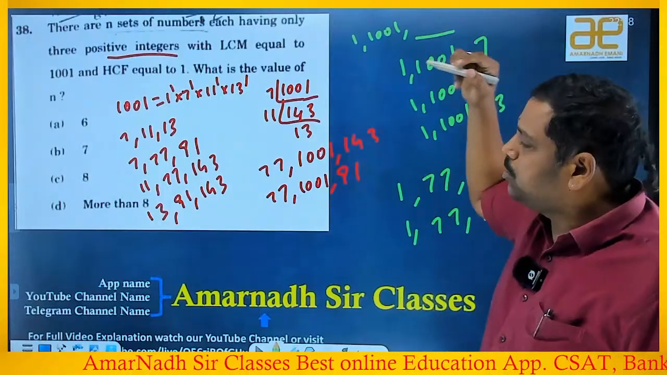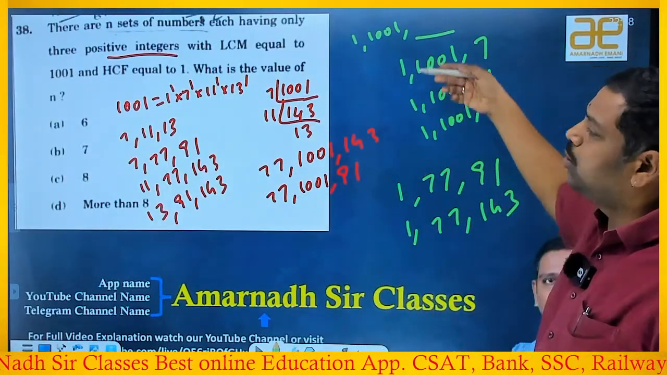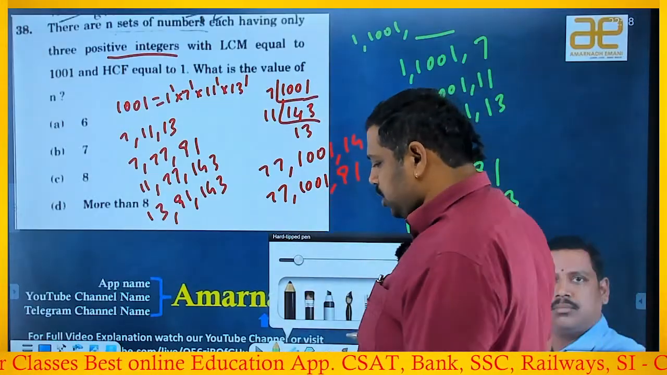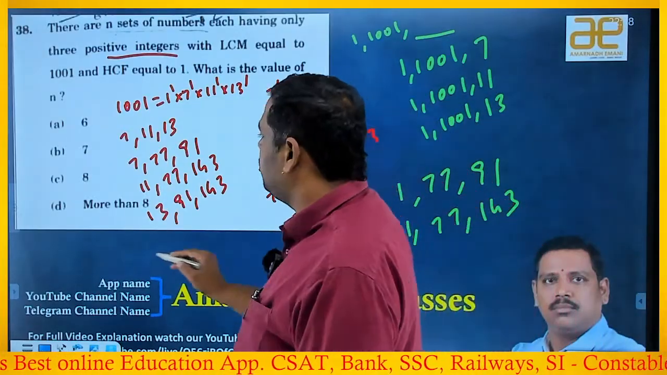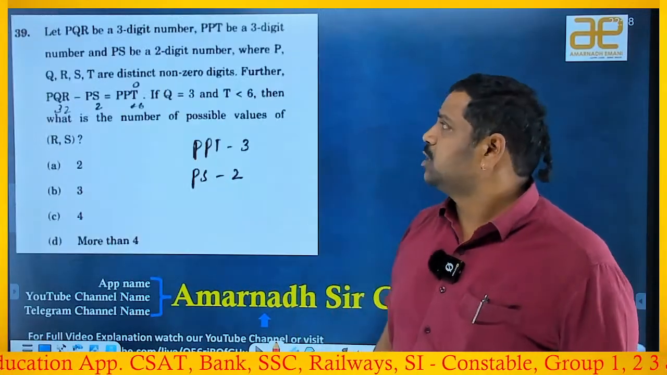So now, how many possibilities did you get? 1, 2, 3, 4, 5, 6, 7, 8, 9. More than 8 you got, right? So no need to check the remaining. So happily, the answer is more than 8. D is the answer. Got it? This is the next beautiful one.